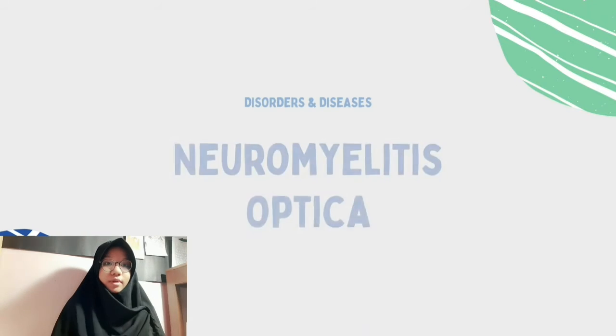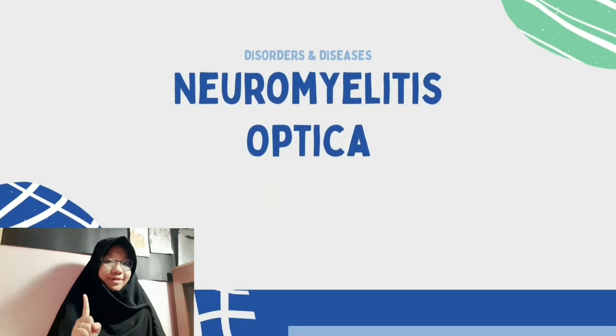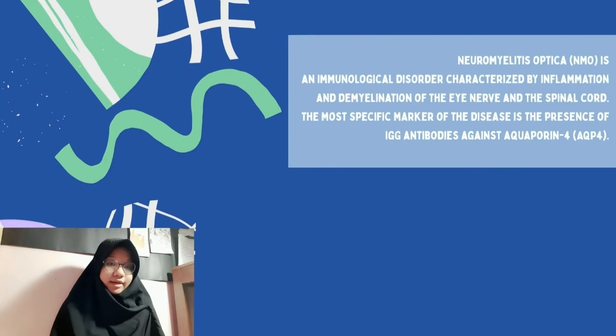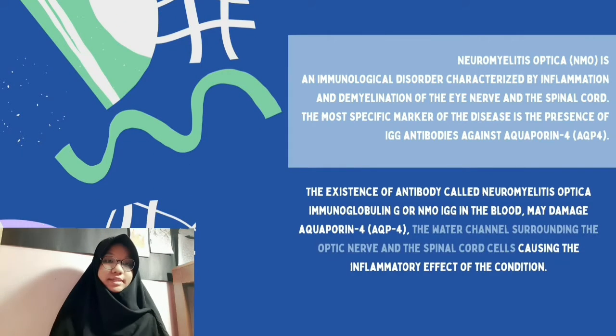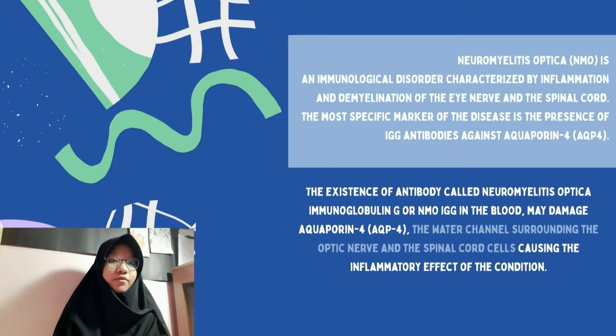And next, we're going to talk about the diseases and disorders of aquaporin channels. The first one is neuromyelitis optica, or NMO, also known as Devic disease, an immunological disorder characterized by inflammation and demyelination of the optic nerve and the spinal cord. The most specific marker of the disease is the presence of IgG antibodies against aquaporin 4.